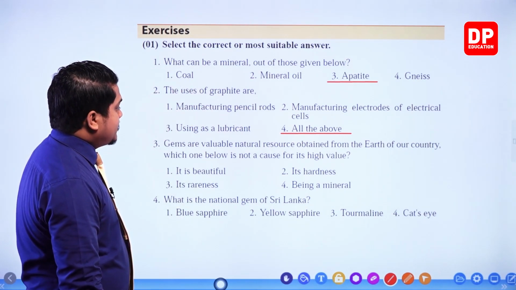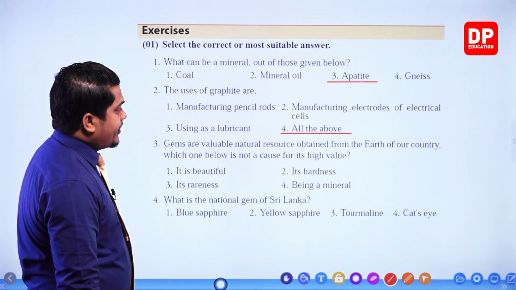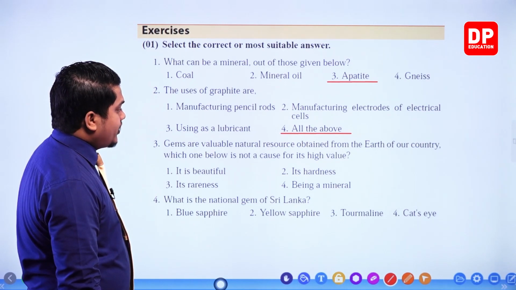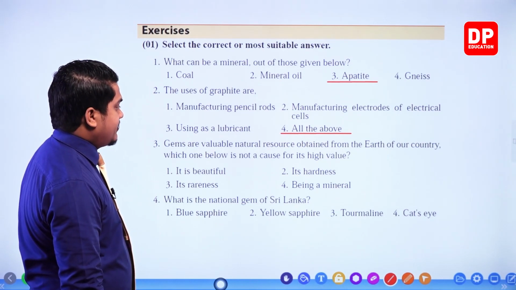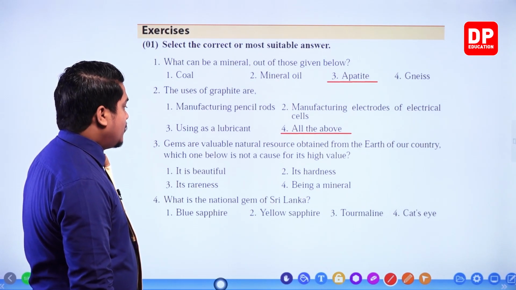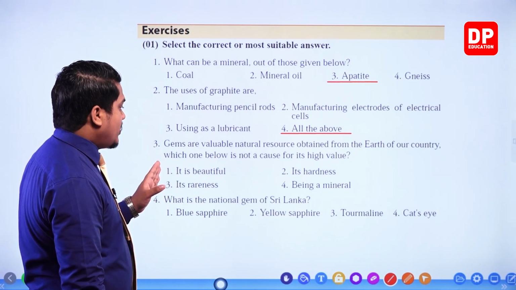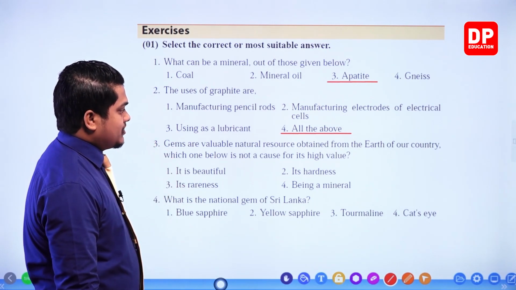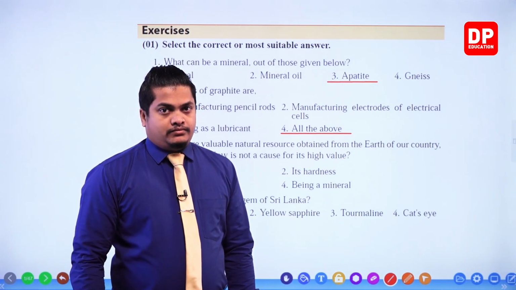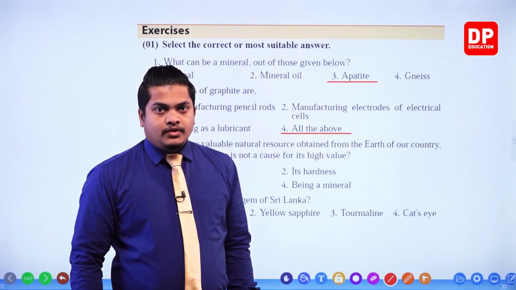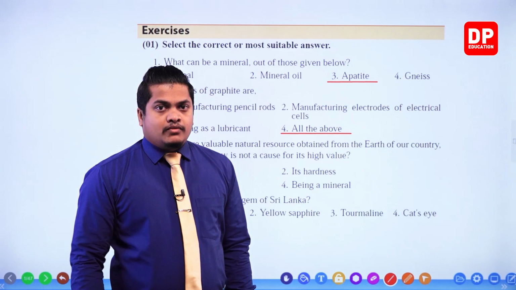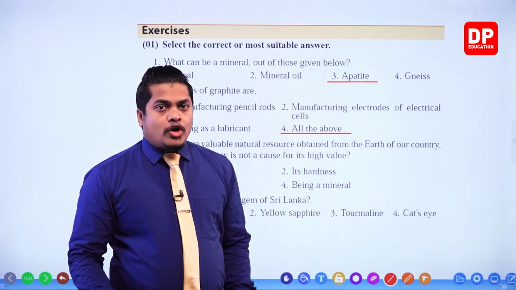Right, next one. Gems are valuable natural resources obtained from the earth of our country. Which one below is not a cause of its high value? So gems are valuable natural resources, and you know that gems are very valuable and also a mineral, right? The question is asking, for the high value, what is not a cause?